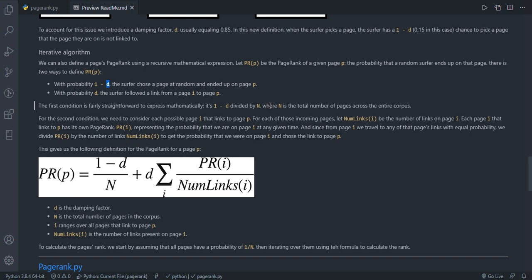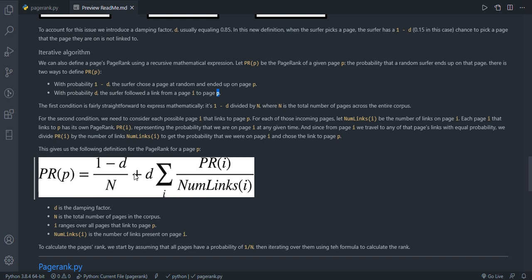The other side, which has a probability of d, or 85%, is that the surfer is on page I and it chooses page P as its link. So the first part here is that there's a 15% chance, or 1 minus d, that we'll pick one at random, and then the probability of picking P is 1 over n, where n is the total number of pages.